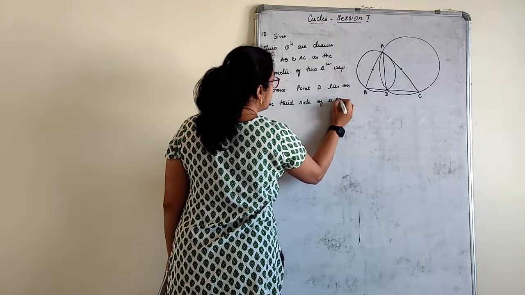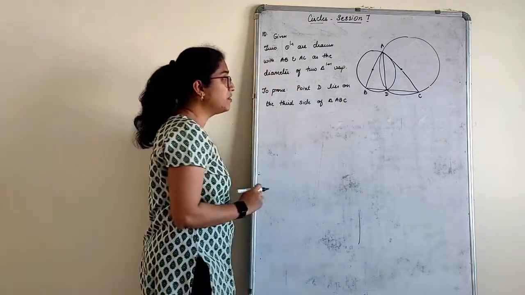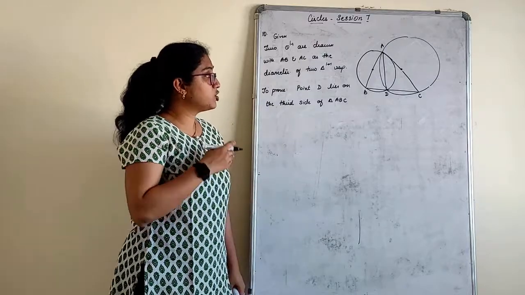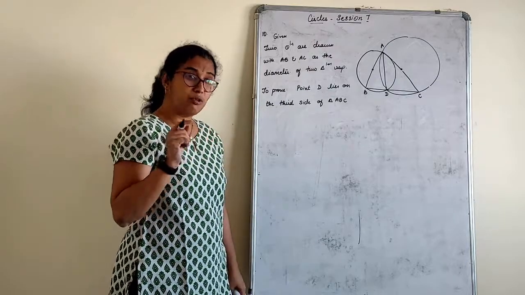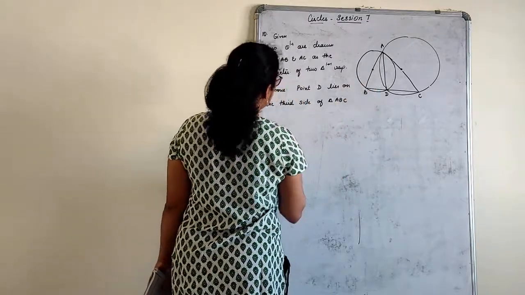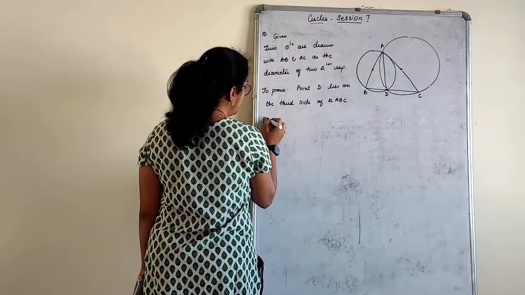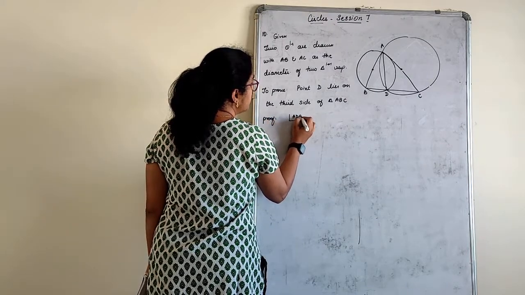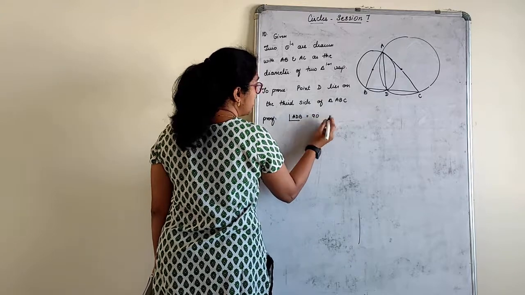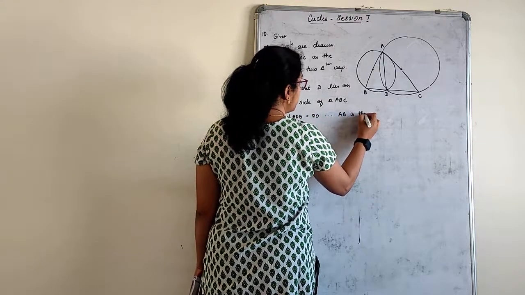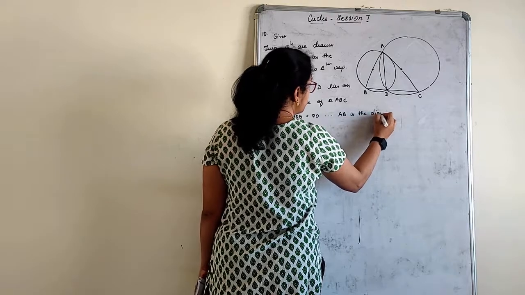of triangle ABC. In simple words, this question can also be asked as: prove that the points of intersection of the circles on the sides of a triangle are collinear. That way also it can be asked. Okay, a very simple way we can do this. Prove angle ADB is equal to 90. Reason: AB is the diameter.